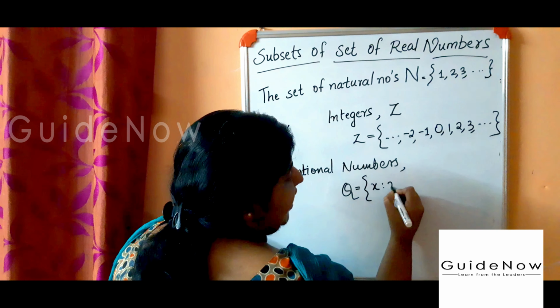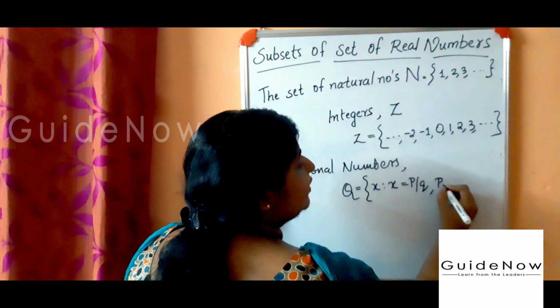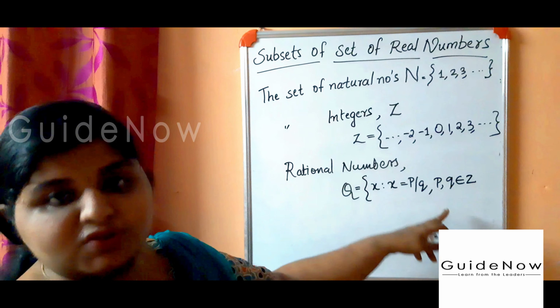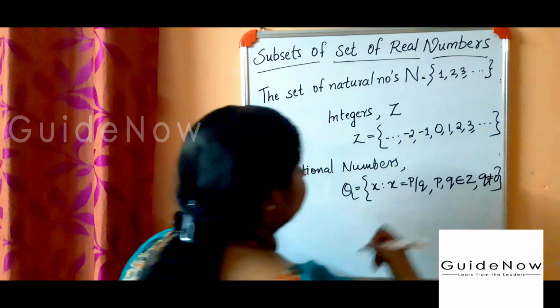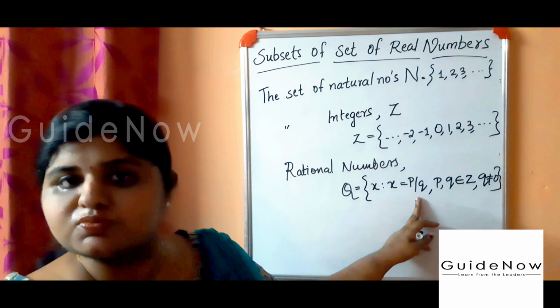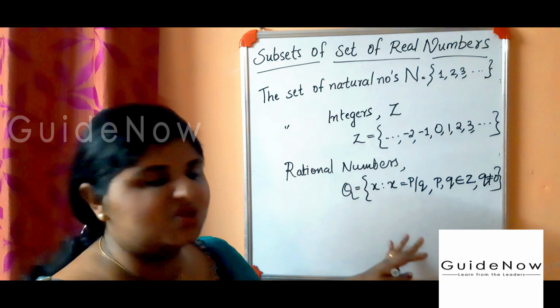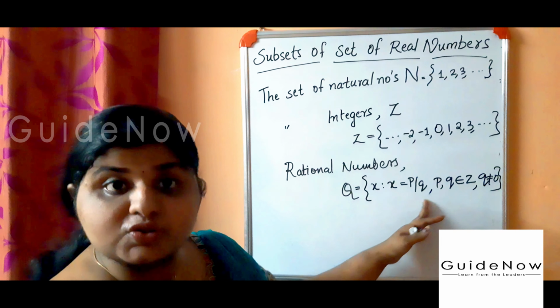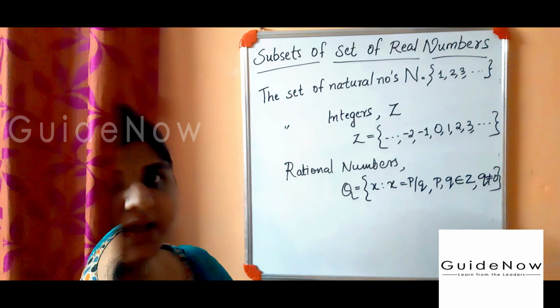Rational numbers are always in the form p by q, where p and q belong to integers and q is not equal to 0. That means the denominator does not become 0. This is the condition.